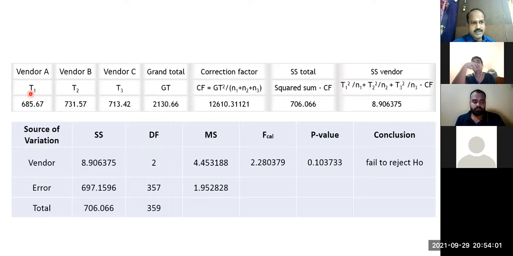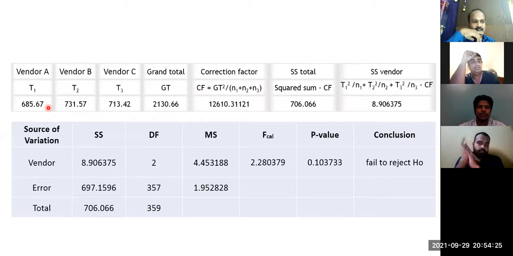So look here, vendor one, the total transaction time is 685. For 100 tasks assigned, he took 685 minutes. For the same set of 100 tasks, vendor 2 took 731 minutes. Vendor 3 took 713 minutes. Now tell me, which vendor is delivering you the results faster? Vendor A or B or C? Vendor A. As an ordinary professional, I will renew the contract only with vendor A. I will terminate vendor B and C.